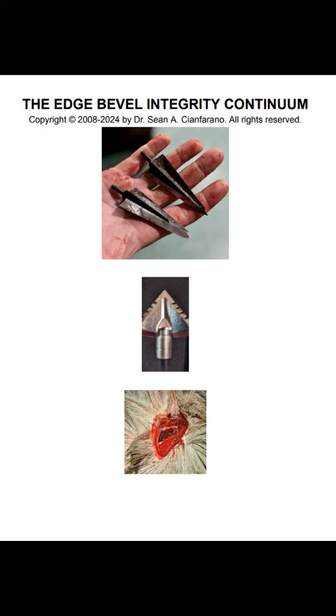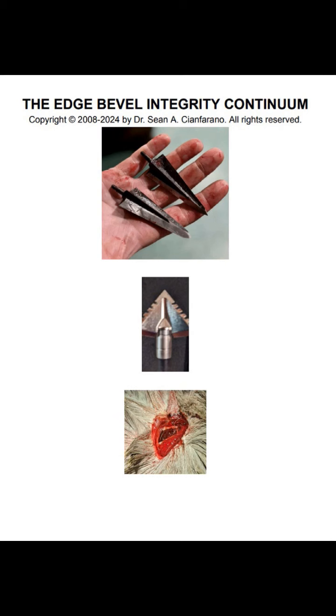Put it this way, if you could wear protective equipment and smash it with a sledgehammer and your bevel's gone, don't shoot it at 50 to 500 feet per second at an animal, because real life cutting is edge bevel integrity, not perceived sharpness. And the edge bevel integrity continuum will show you the more edge bevel integrity you engineer into the broadhead, the less perceived sharpness you will have. There's no way getting around it. Caveman crib notes. Thin blades plus low degree bevels, yeah, equals high sharpness, because there's no metal around the bevel.